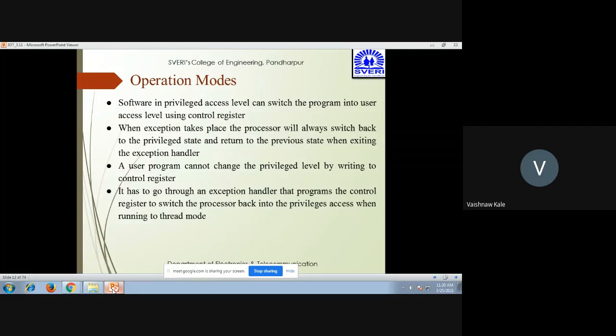Now, software in the privileged access level can switch the program into the user access level using the control register. When an exception takes place, the processor will always switch back to the privileged state and return to the previous state when exiting the exception handler. A user program cannot change the privilege level by writing to the control register. It has to go through the exception handler that programs the control register to switch the processor back into privileged access when running in thread mode.